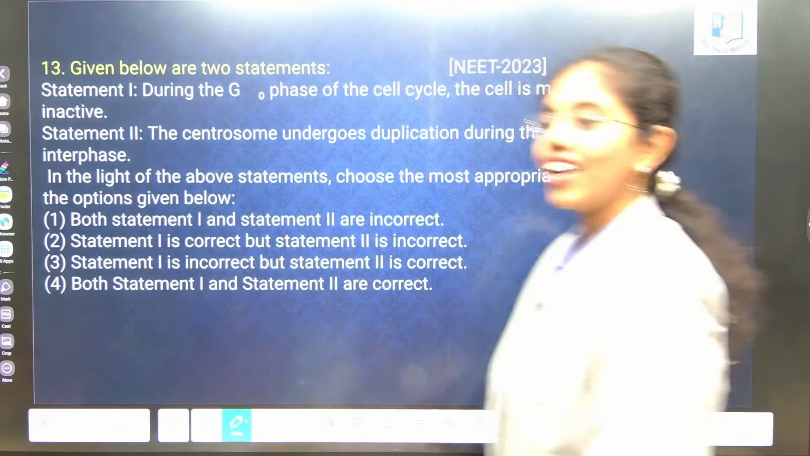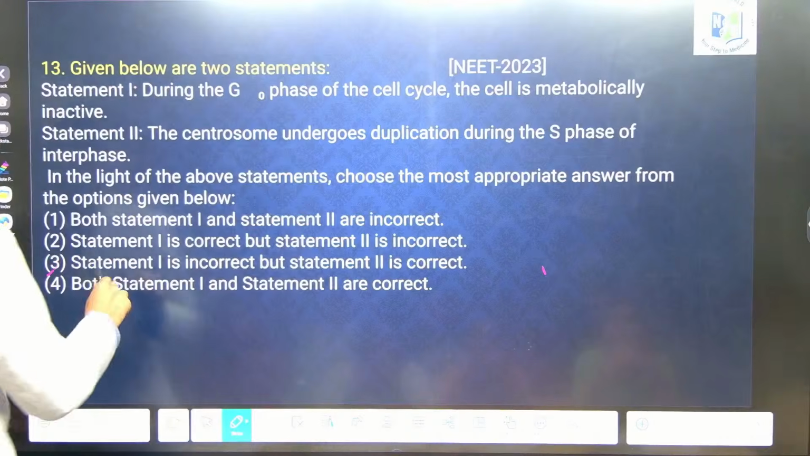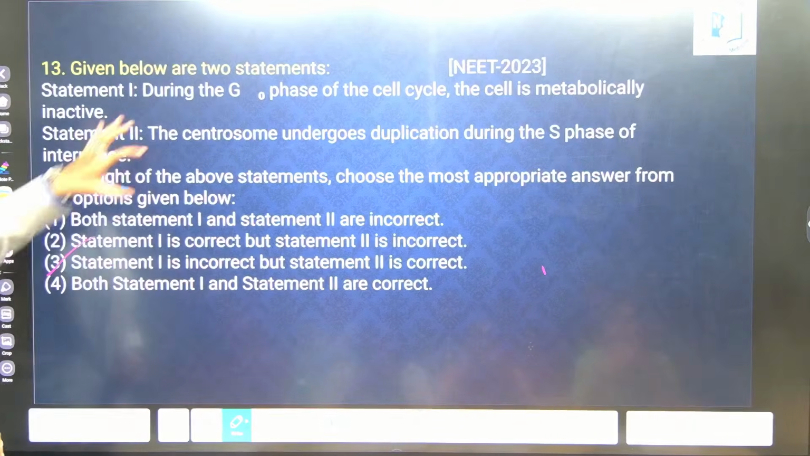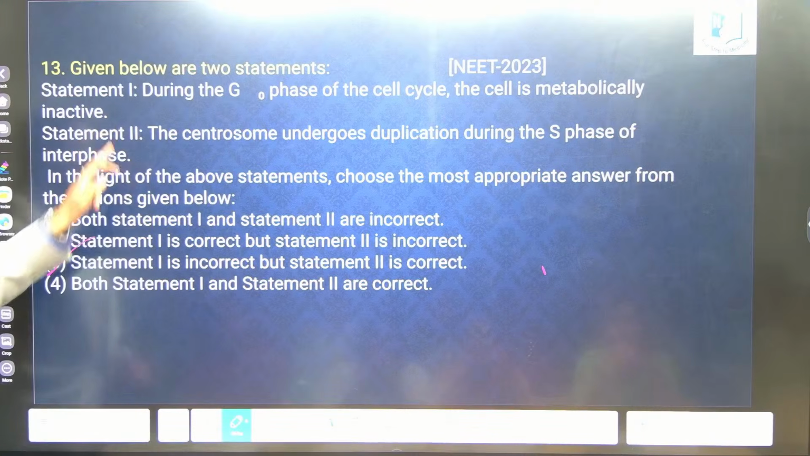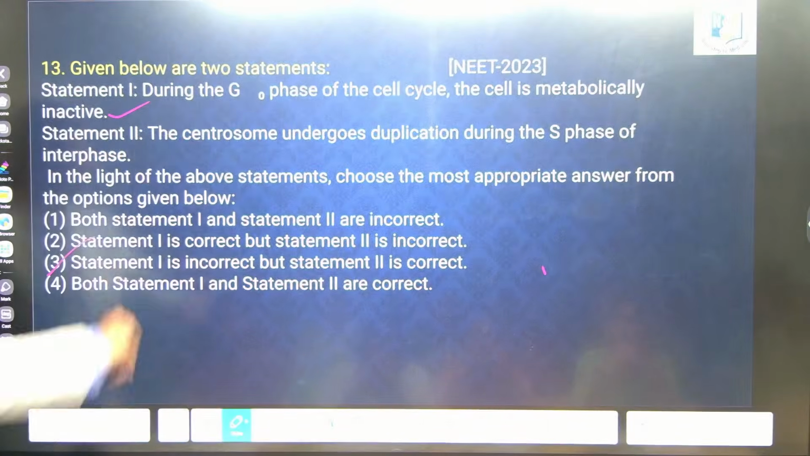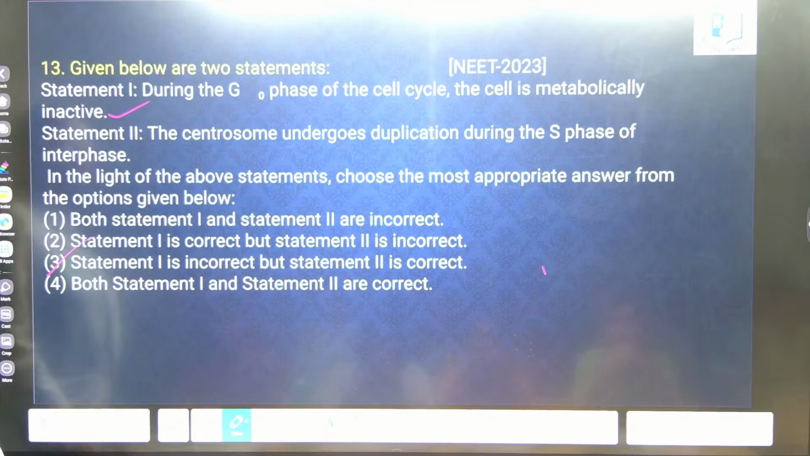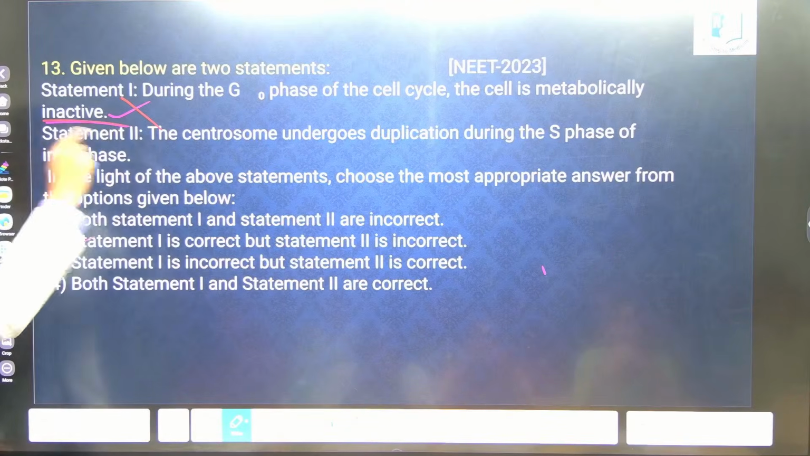Good. Option 3. Good. During G0 phase of cell cycle, cells are metabolically active. It is correct only. Cells are metabolically active. Incorrect, sorry. They said inactive, no?